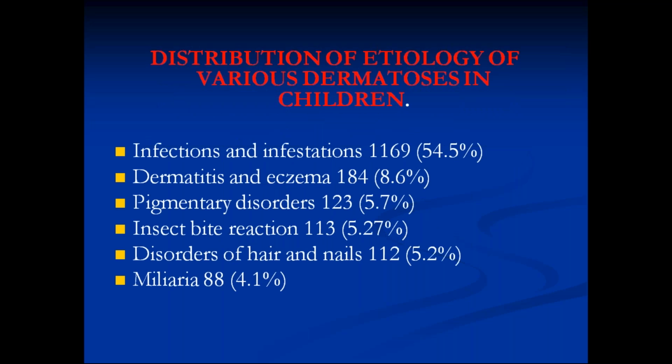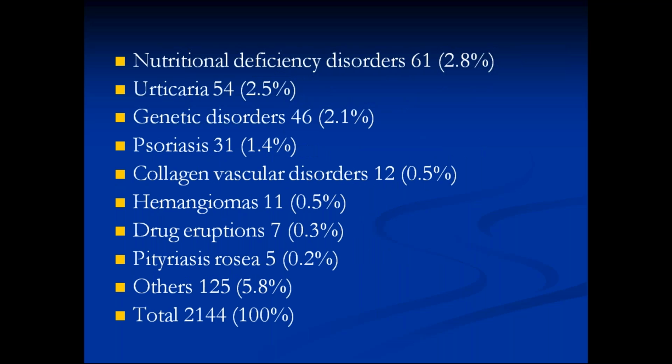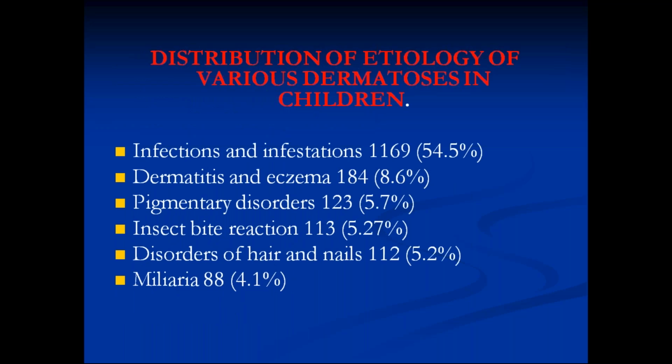So what are the diseases we are talking about? The commonest problem in the pediatric age group is infections and infestations, which comprise about 54.5%. Second to infections are dermatitis and eczematous conditions, which are allergic conditions.